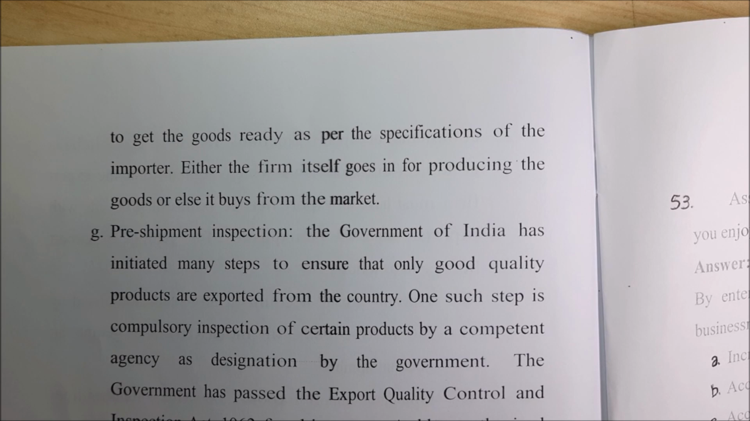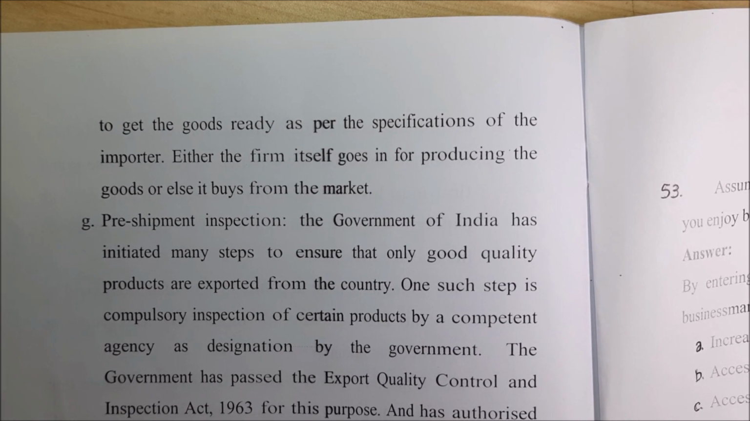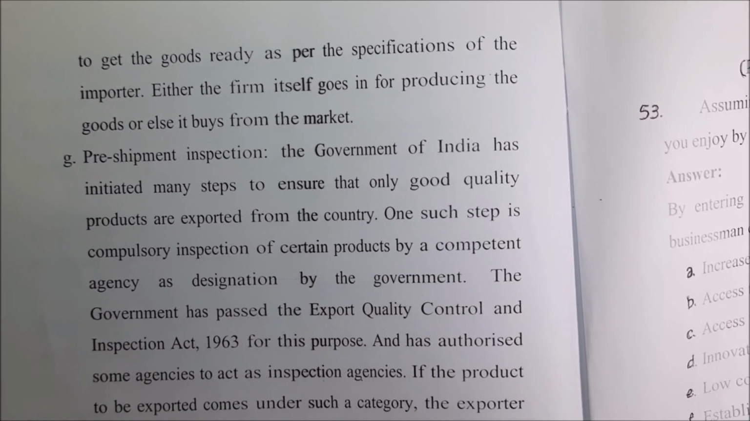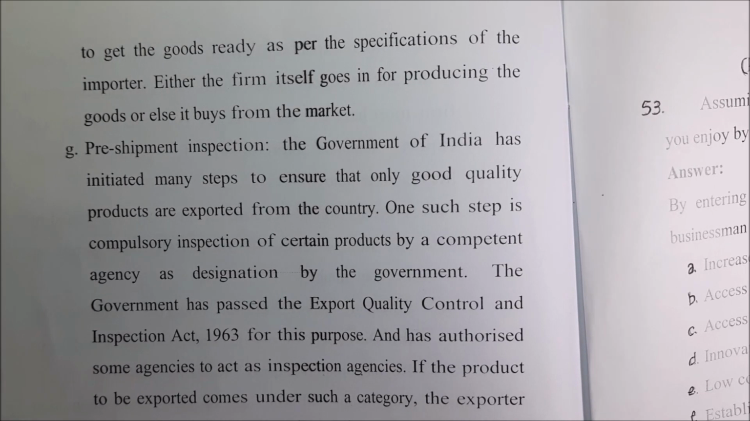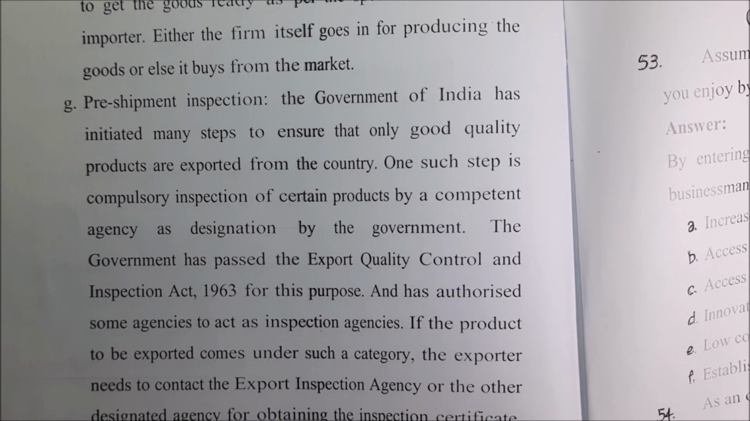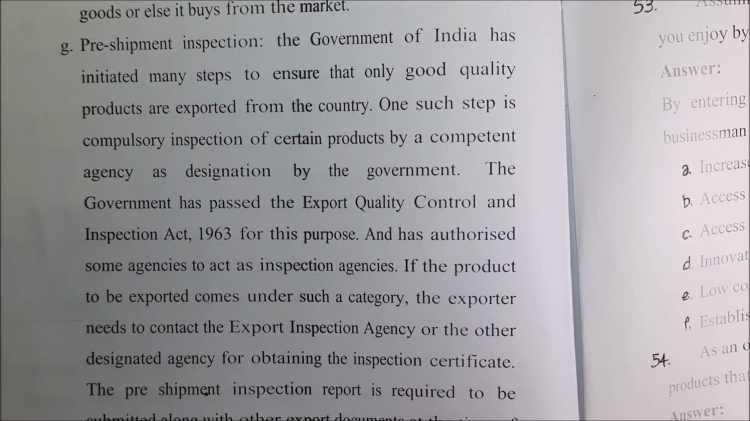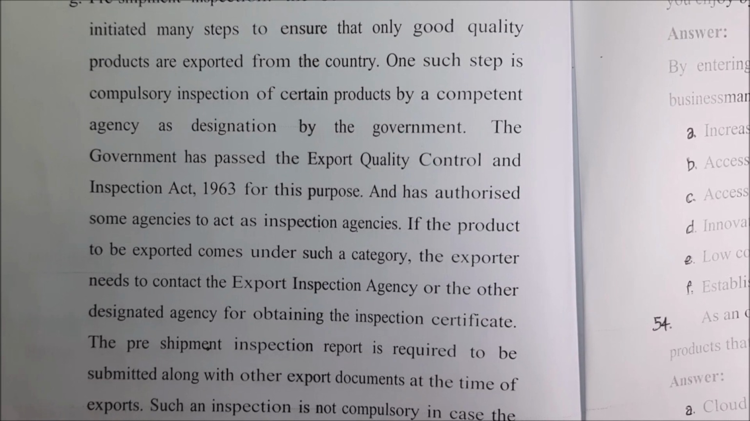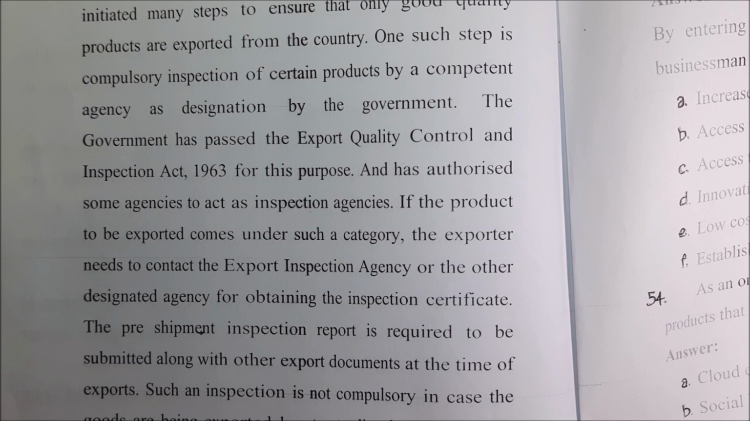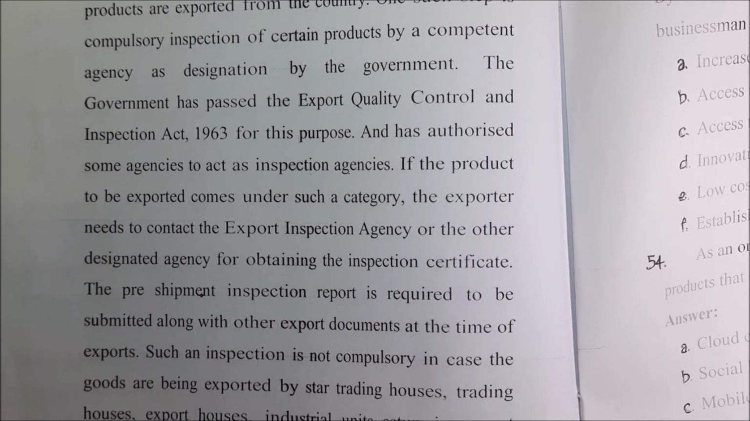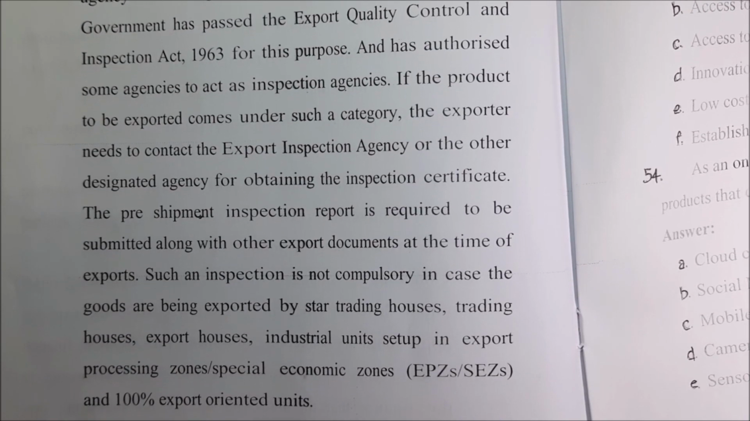Export procedure, you can say one more step: pre-shipment inspection. That means before that, you inspect and clarify yourself whether it is as per the act or not, and whether whatever has been ordered is in the right way or not, right? These are the things that you have to confirm yourself. So these are the steps to be followed while going for export, right? So these are all Section D answers.